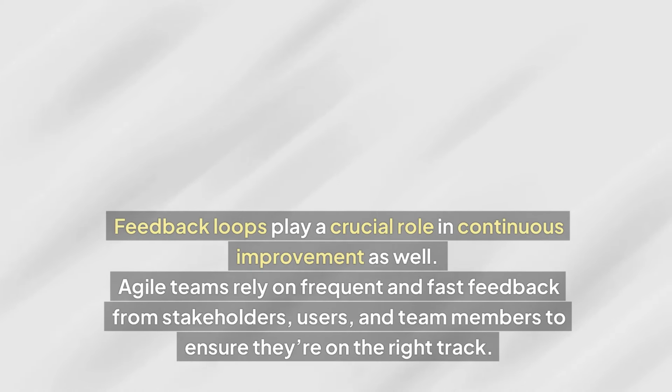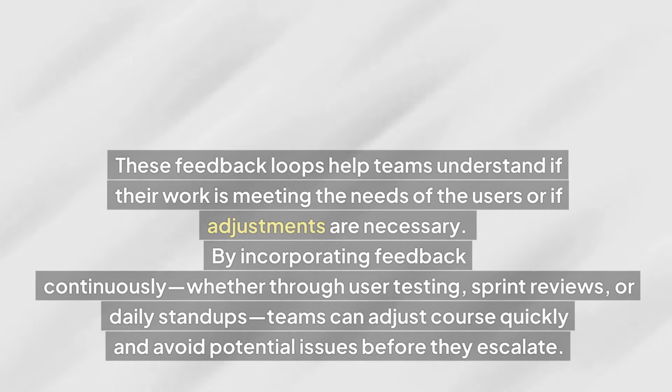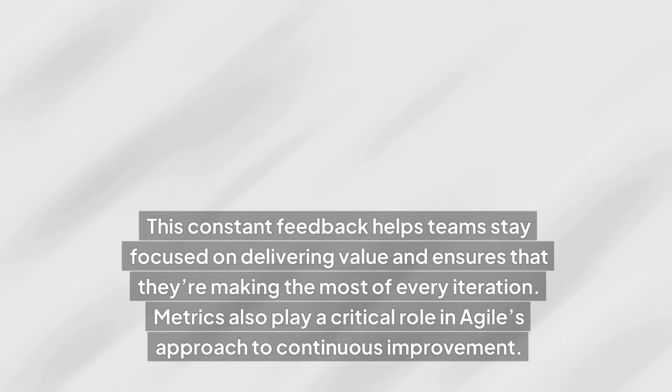Feedback loops play a crucial role in continuous improvement as well. Agile teams rely on frequent and fast feedback from stakeholders, users, and team members to ensure they're on the right track. These feedback loops help teams understand if their work is meeting the needs of the users or if adjustments are necessary. By incorporating feedback continuously, whether through user testing, sprint reviews, or daily stand-ups, teams can adjust course quickly and avoid potential issues before they escalate. This constant feedback helps teams stay focused on delivering value and ensures that they're making the most of every iteration.